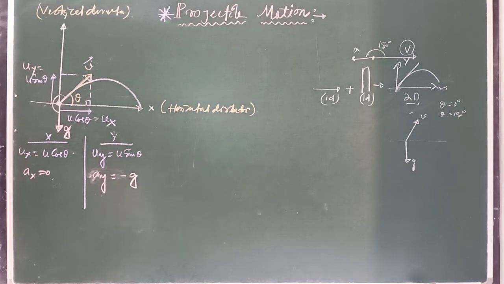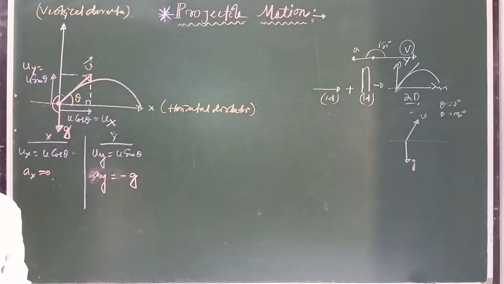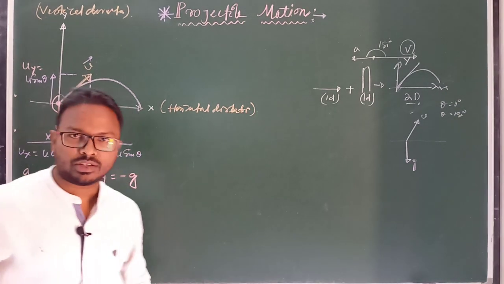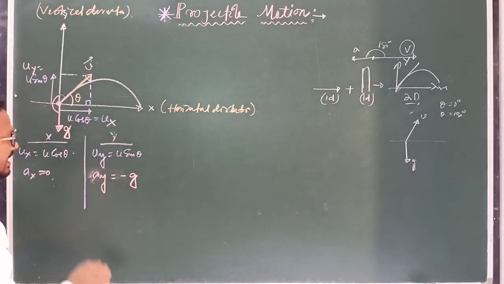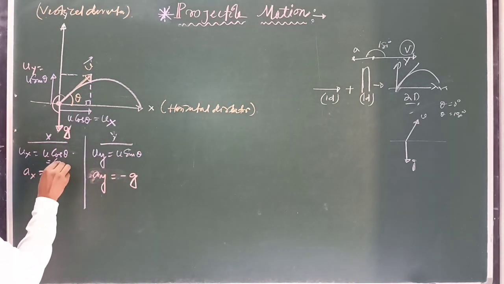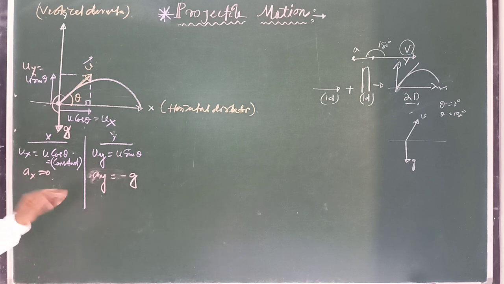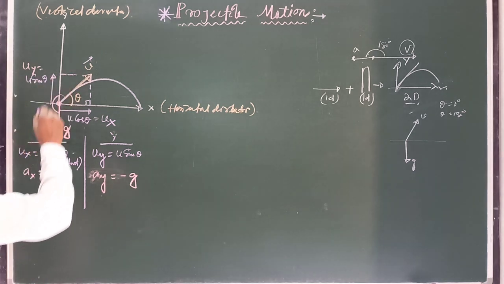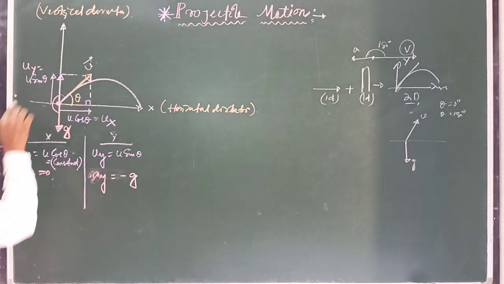Clear? Okay. Next point, if acceleration along the x axis is 0, then velocity along that direction is a constant quantity. So we can write u cos theta along the horizontal, and this component is always constant. Why? Because acceleration in this direction is 0. Now come to the y direction. The acceleration is always downward with constant value g, so its speed decreases along the vertical direction. Suppose this is the initial velocity along the y direction, u sin theta.